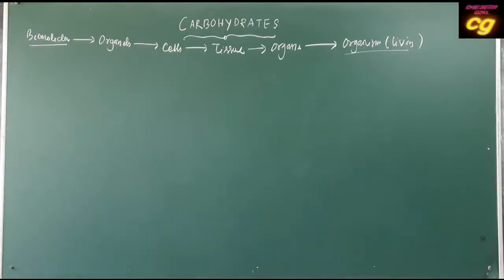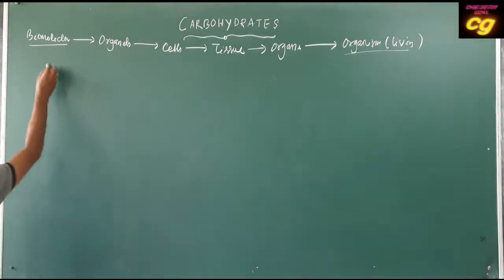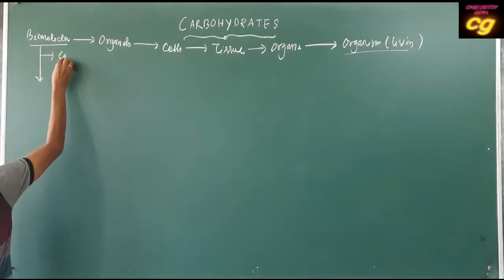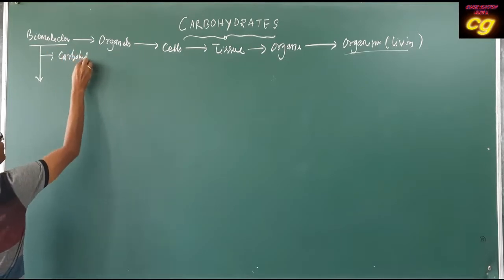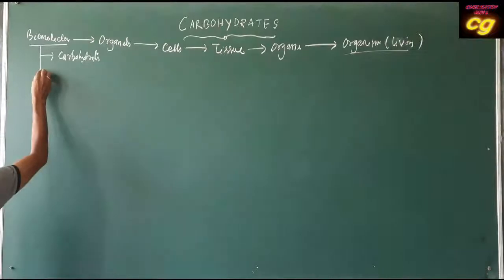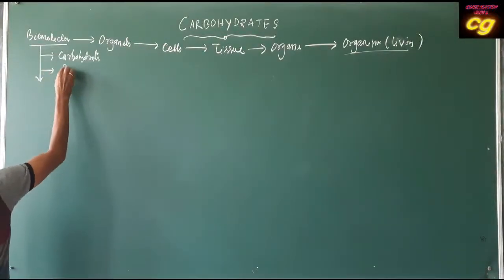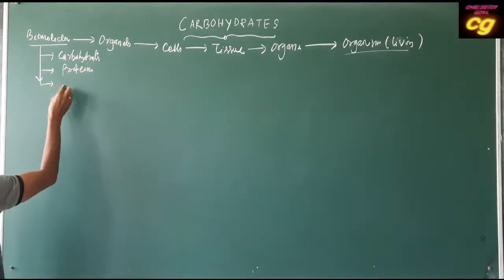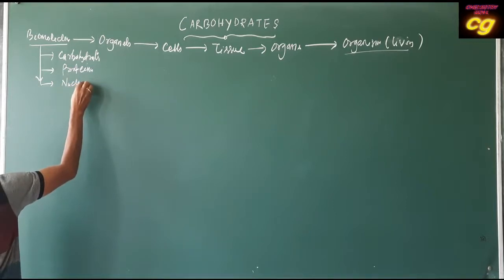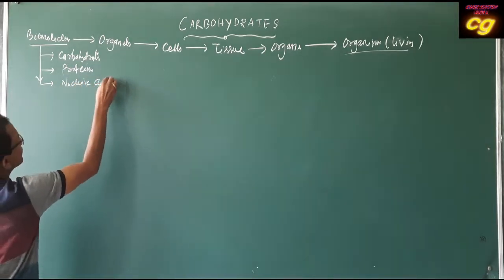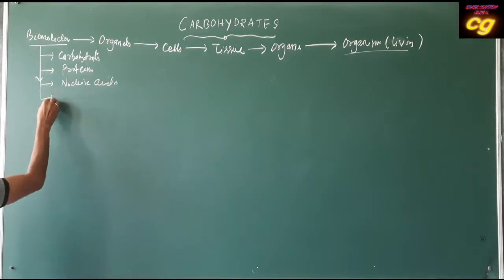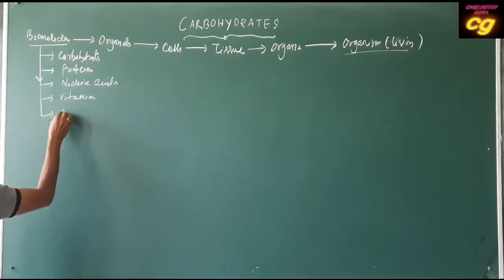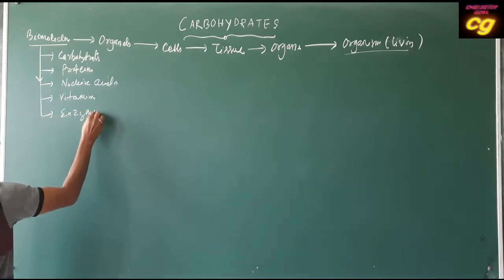So what are the different biomolecules? Biomolecules are of different types. These are carbohydrates, proteins, nucleic acids, vitamins, enzymes, like this.